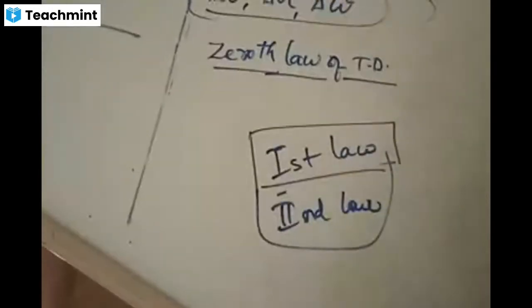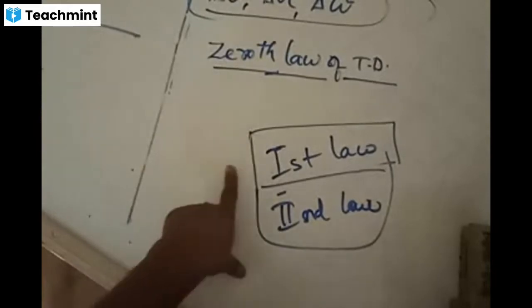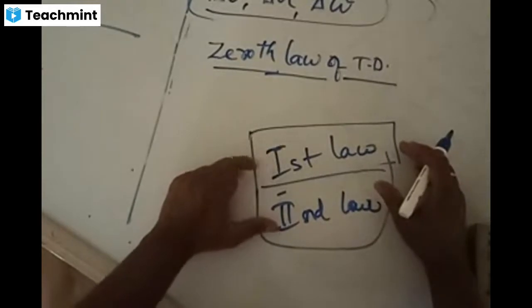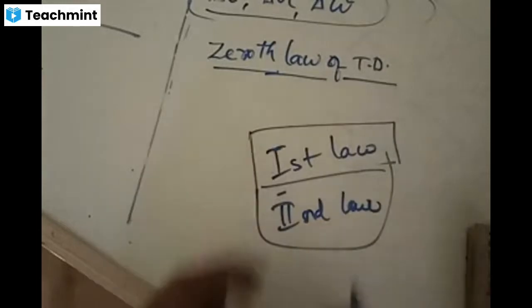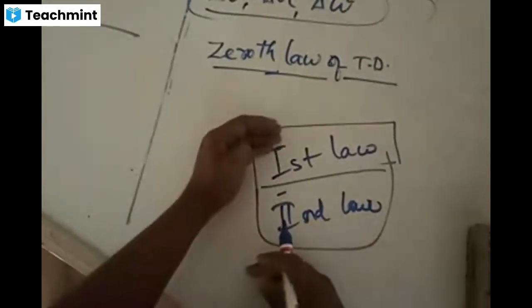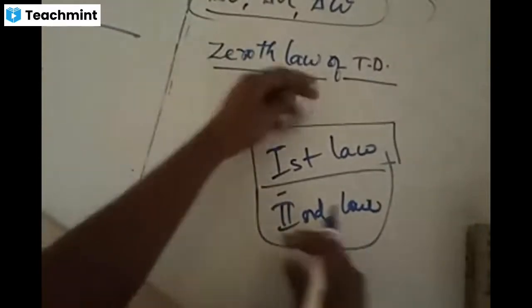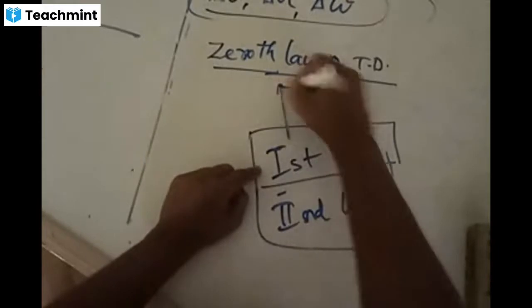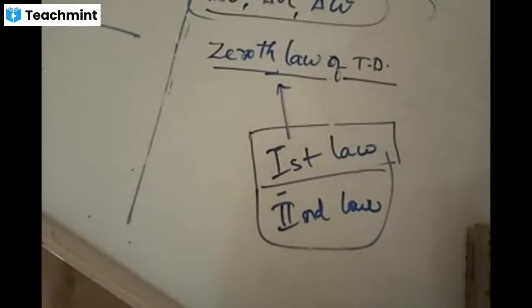But soon after discovering these two laws, they found that there is one more concept which is important to describe these things. These two were invented first, but after these two, scientists felt that there is some more basic concept which is important to describe them. The basic part of these things was invented later. Accordingly, they wanted to express that it comes before this, and so the name given is zeroth law. Is the point clear? Why is it named the zeroth law?